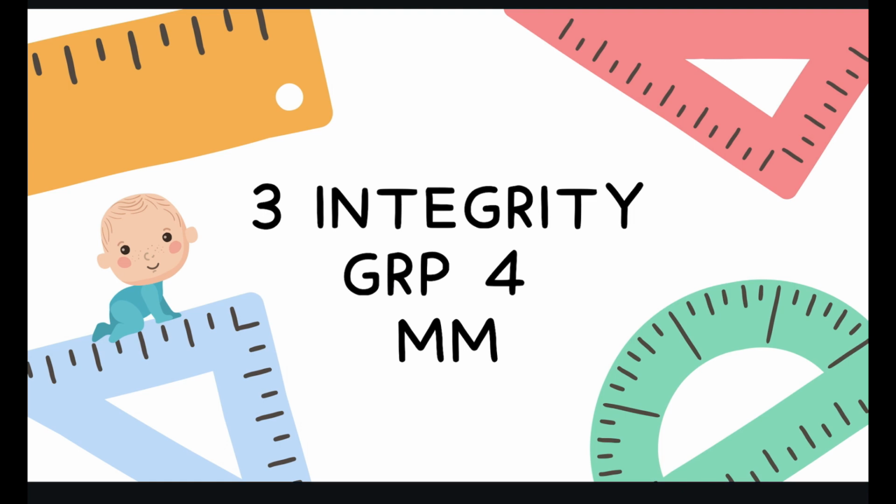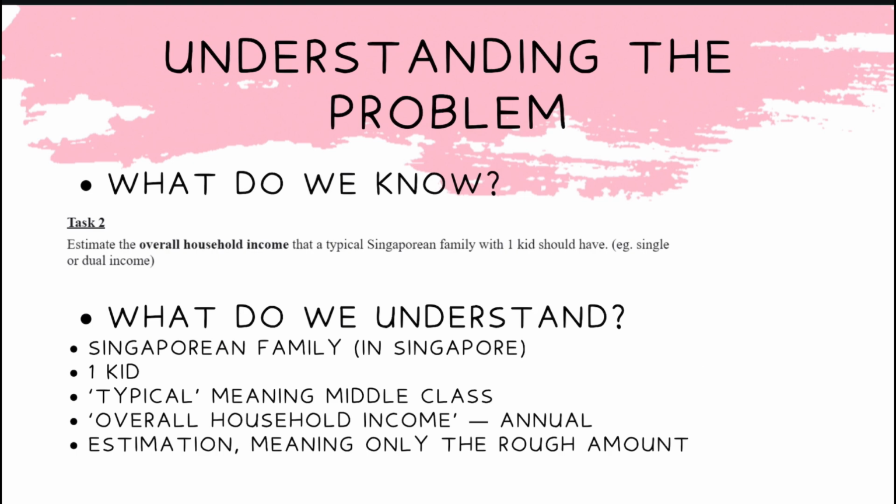mathematical modeling task. As you can see, our given task is task 2, which is to estimate the overall income that a typical Singaporean family with one kid should have. What we took from this is that the family is Singaporean, in legal status as well, with a single child and who are middle class. We also interpreted the overall income as the annual income of both parents, assuming the family is nuclear.